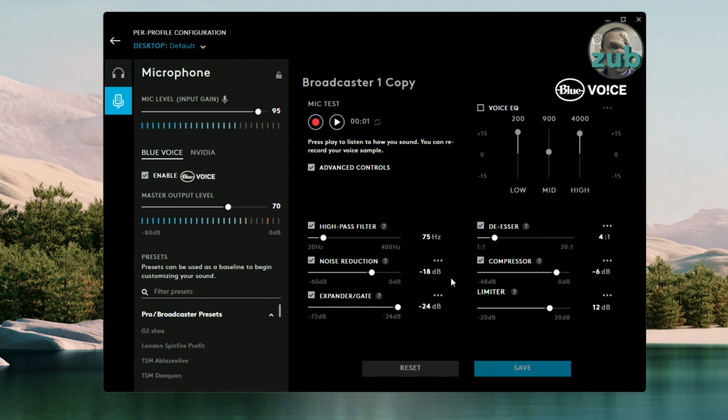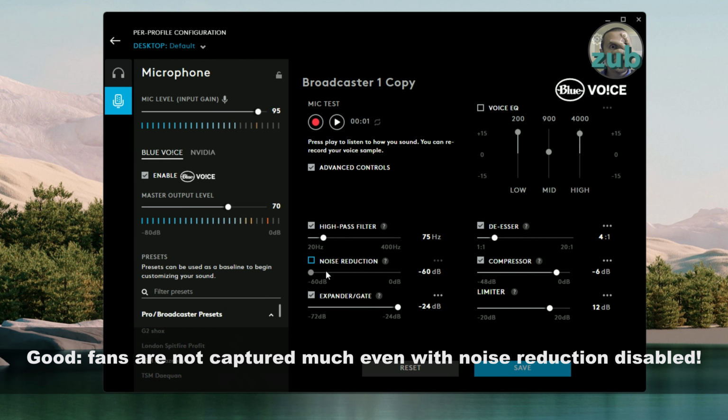On macOS I do not hear the fans unless I'm really doing something. So noise reduction can be something that you will use. And if you disable it, let me know if you hear the fans.